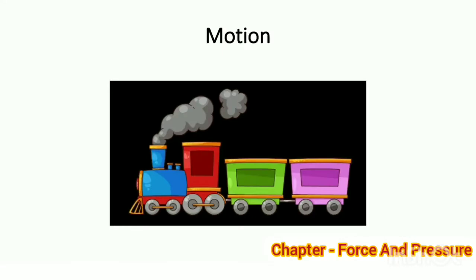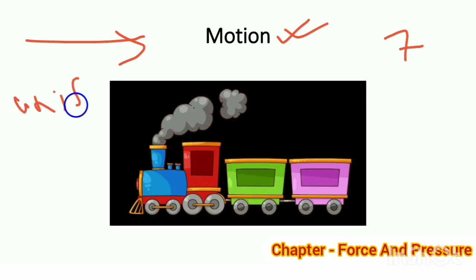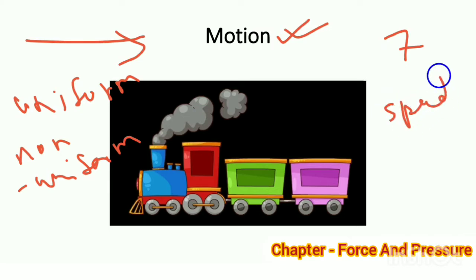We all know that motion is an integral part of our life. In class 7, we have talked about the details of the motion of an object moving along a straight line. We now know that the motion of an object can be uniform or non-uniform in nature. However, we have not yet looked at the cause of motion. When and why does the speed of an object change with time?